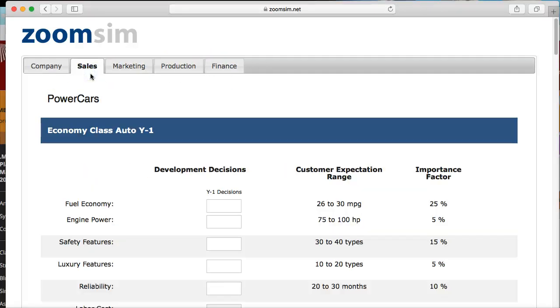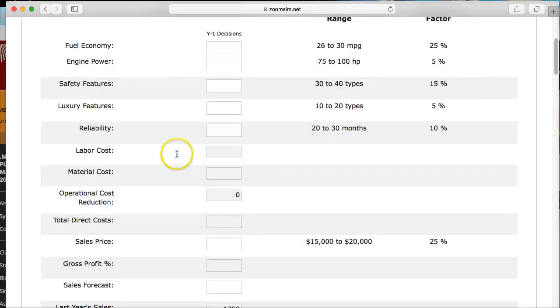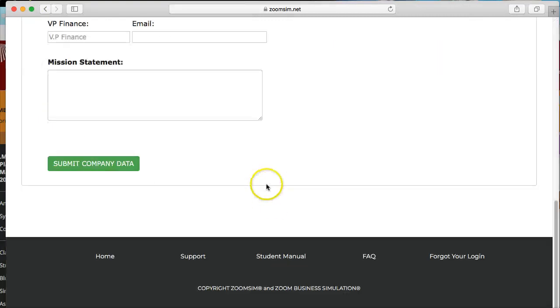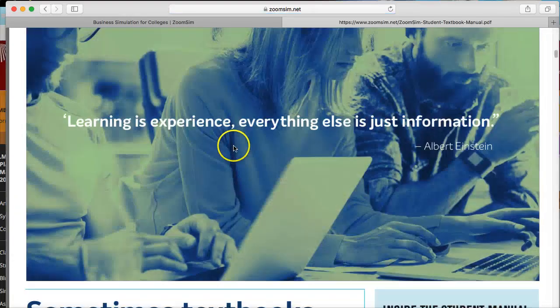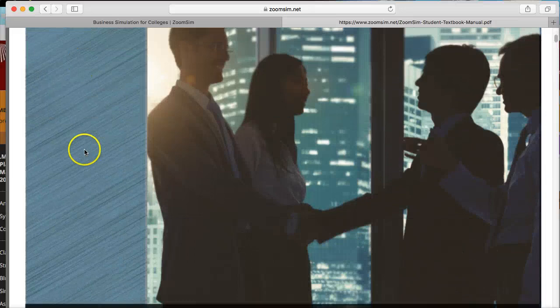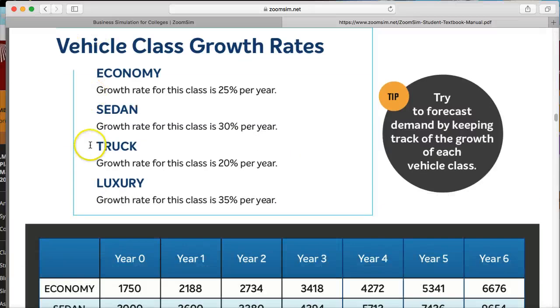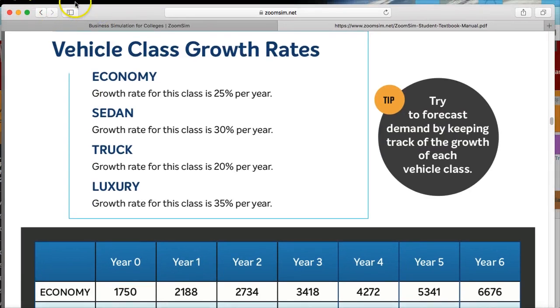There's a separate video I have that will show you everything you need to do, a step-by-step guide of filling out and completing the first round of the simulation. I also highly recommend that in the simulation, you pull down the student user manual and give it a read. It's a quite short magazine, lots of colors and pictures. It's only 13 pages or so. It tells you everything you need to know about the simulation. So that's going to be a very good thing to do.